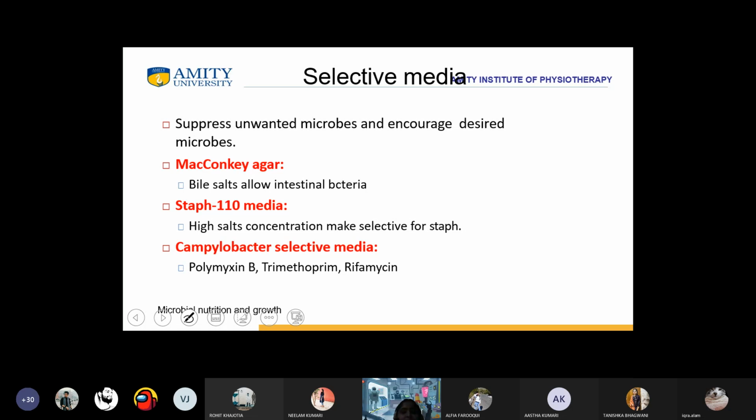Then we have Staph 110 media. Staph is for Staphylococcus. So in it, what is happening? There is high salt concentration which makes it selective for Staphylococcus.